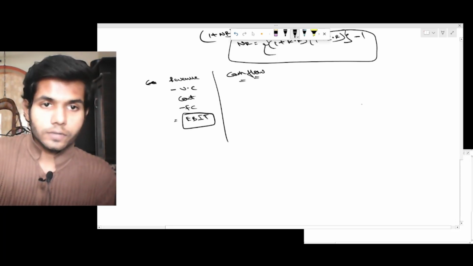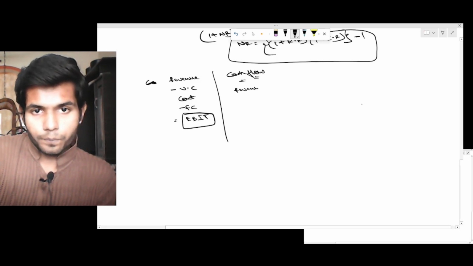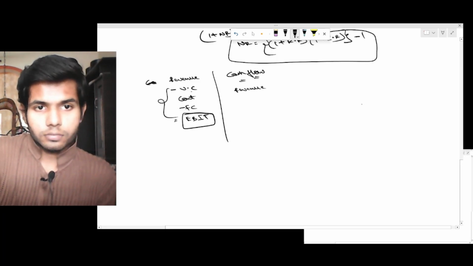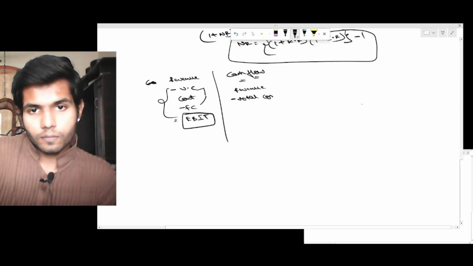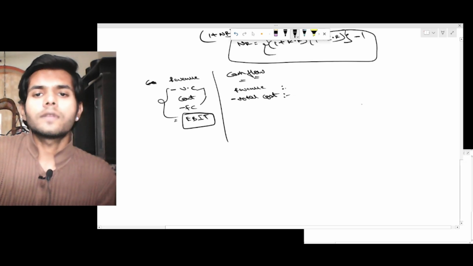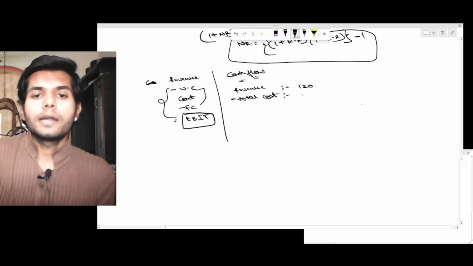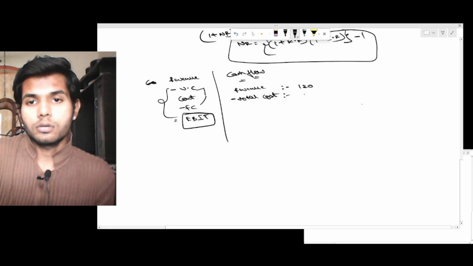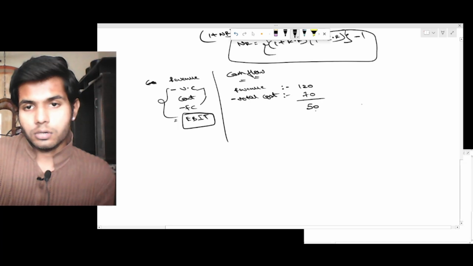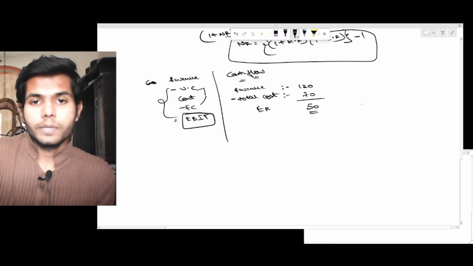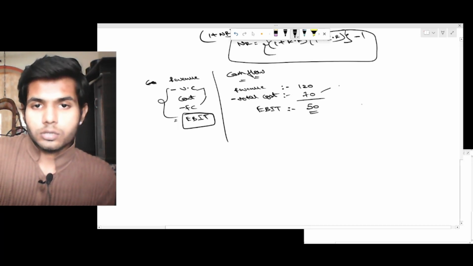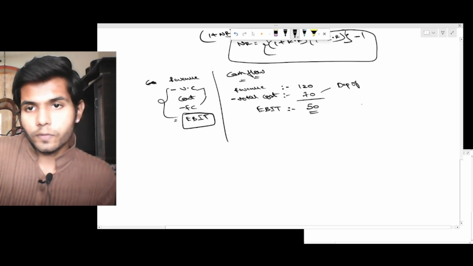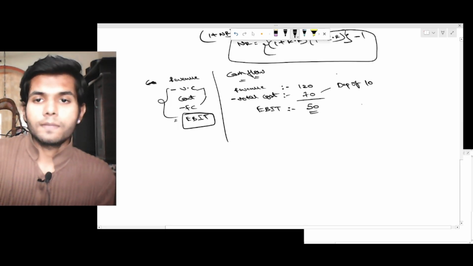Now actual cash flows equals revenue, these are all the costs, right? Revenue minus total cost. Let's say revenue is somewhere around 120 and total cost is somewhere around 70. So then EBIT would be 50, right? Let's say this cost includes depreciation of rupee 10. This is case 1.